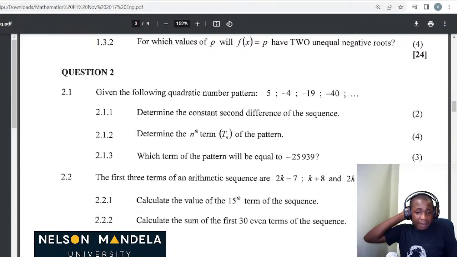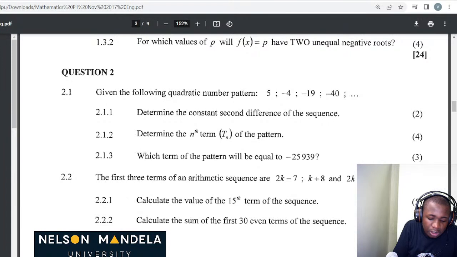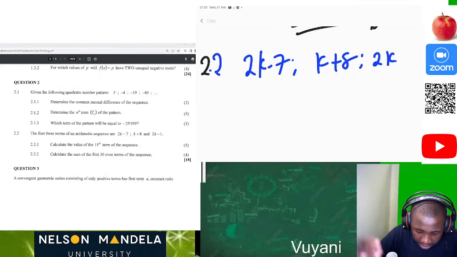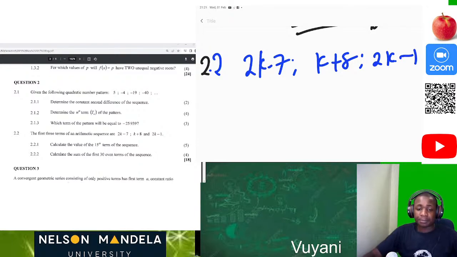The first 3 terms of an arithmetic sequence are 2k minus 7, k plus 8, and 2k minus 1. Let's make sure that you can see properly. Okay, great. Now let's solve, guys.